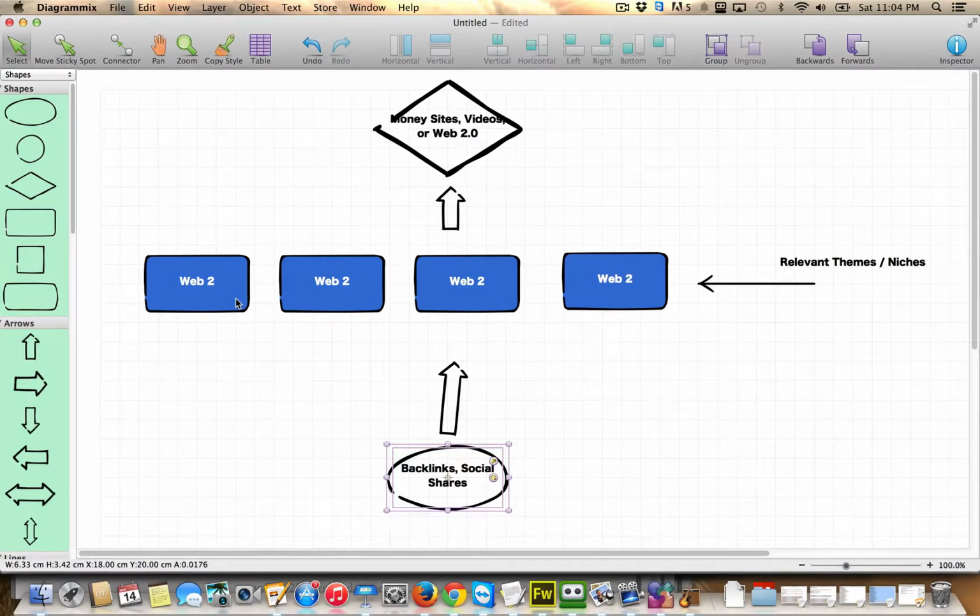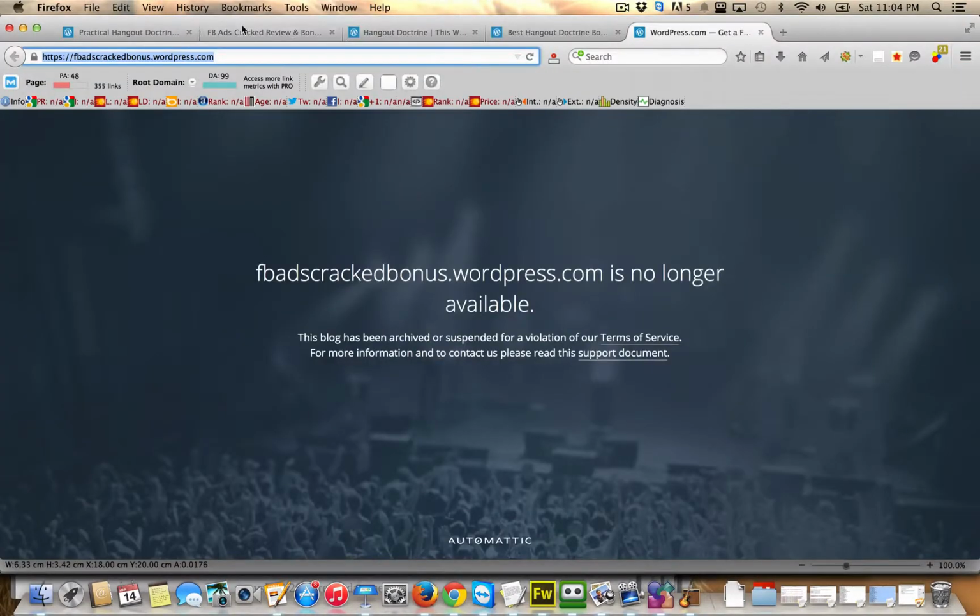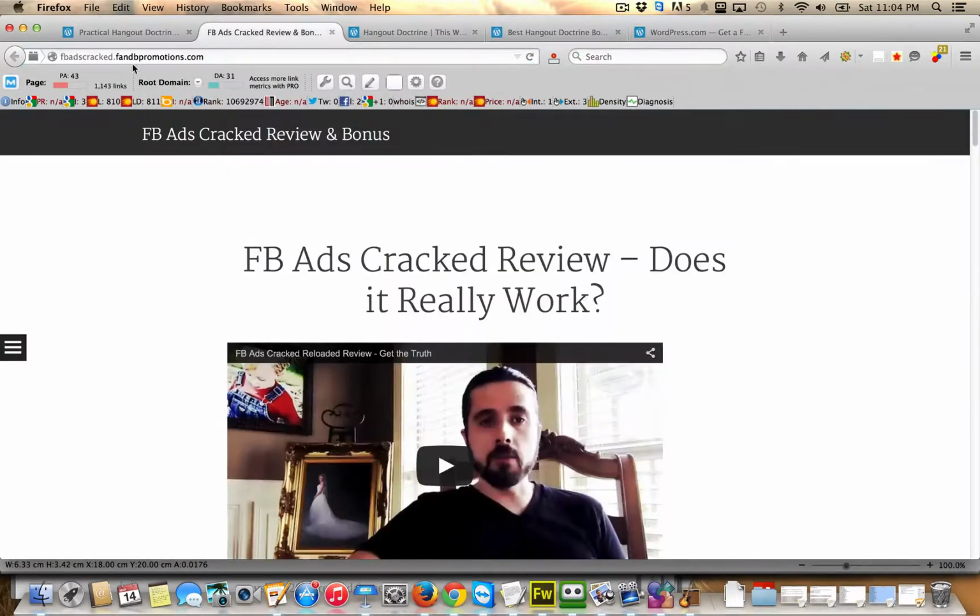And then I'm also using my own service that I created, which was called Rank Gold. And the advantage of using Rank Gold is that you can publish to sites that we either have an agreement with, or we own the sites, one of the two. So let me show you what I'm referring to in this example. So you'll see this fandbpromotions.com. This is actually one of the sites that's in the network right here.